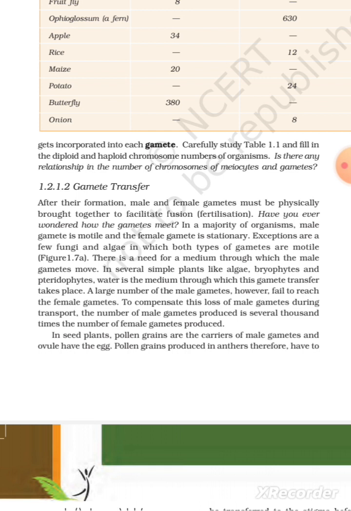In several simple plants like algae, bryophytes, and pteridophytes, water is the medium through which this gamete transfer takes place. A large number of male gametes, however, fail to reach the female gametes. To compensate for this loss of male gametes during transport, the number of male gametes produced is several thousand times the number of female gametes produced.